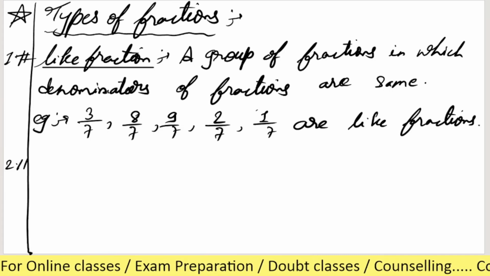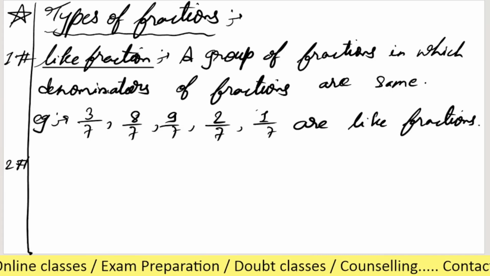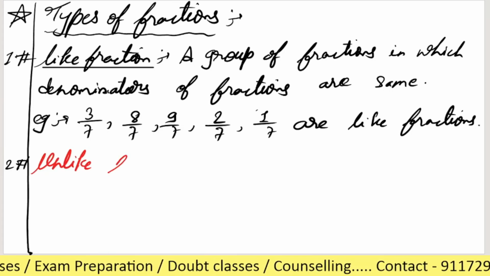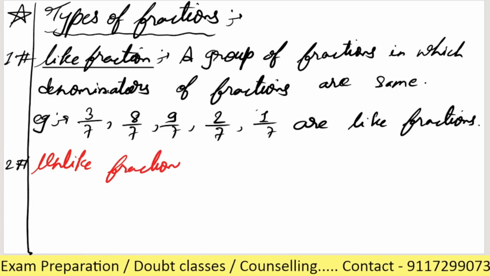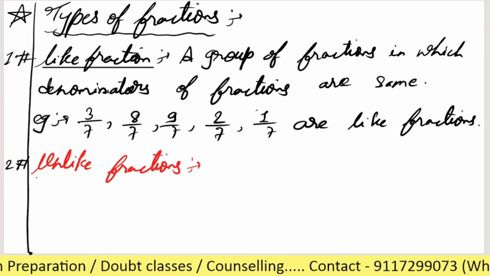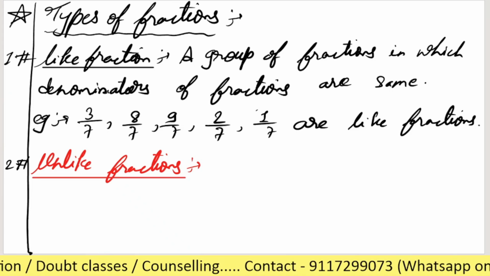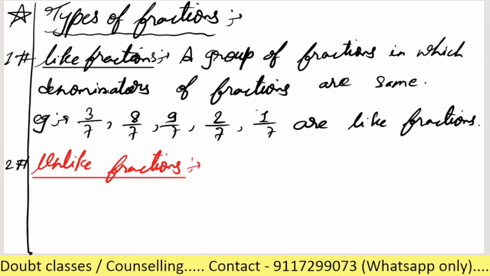The second thing is unlike fractions. So let's see here what are unlike fractions.